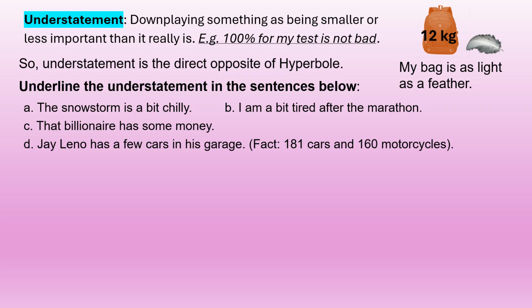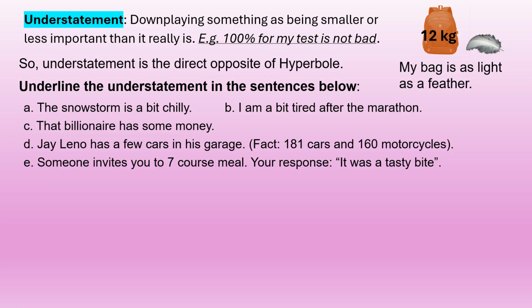It says Jay Leno has a few cars in his garage. The fact is, Jay Leno has around 181 cars and 160 motorcycles. So that's downplaying it. In other words, understatement. E. Someone invites you to a 7-course meal. Your response at the end: it was a bit tasty.